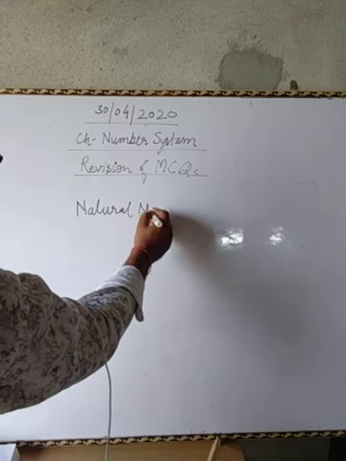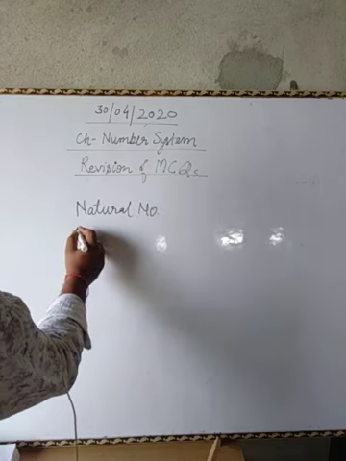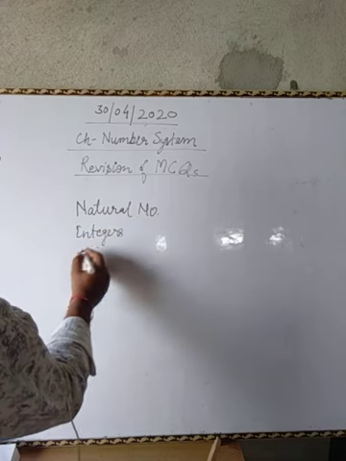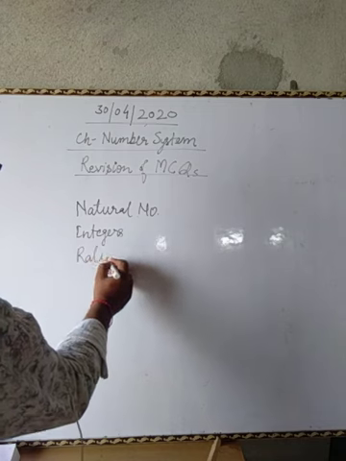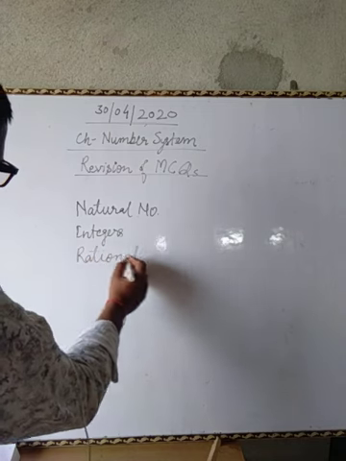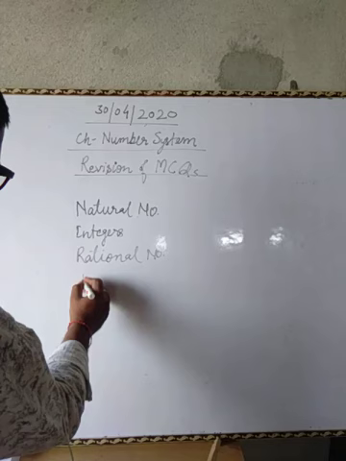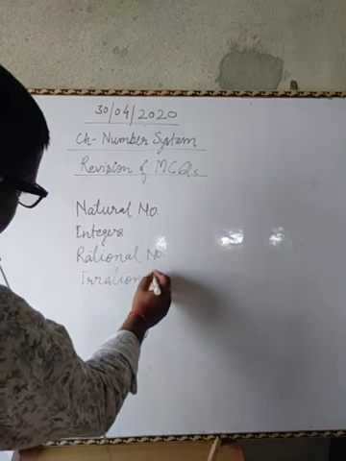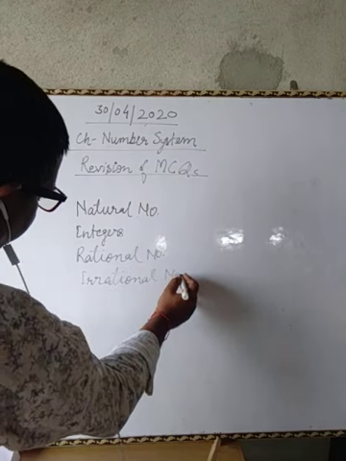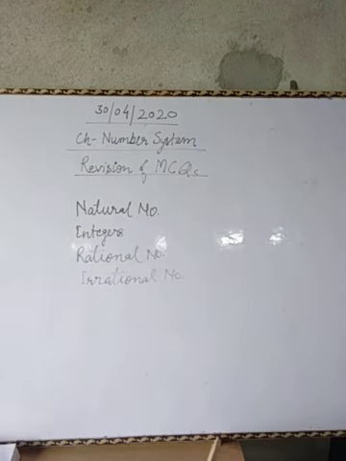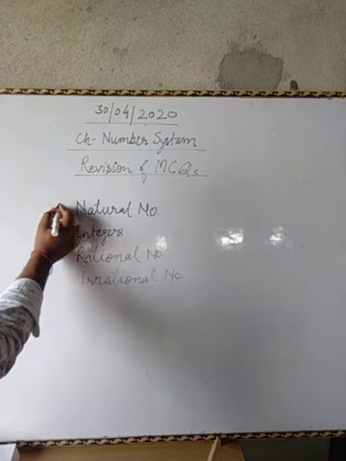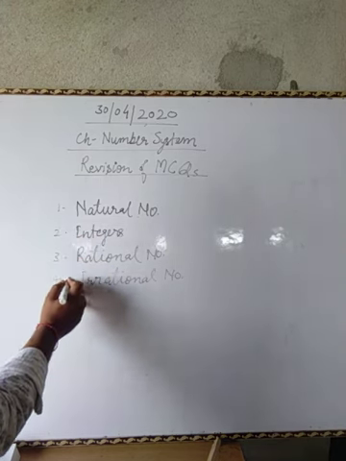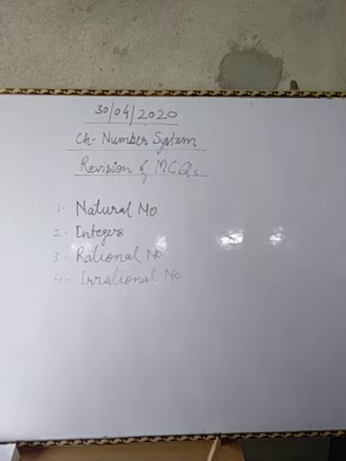Natural numbers, integers, rational, irrational, right? If you are familiar with such numbers, definitely you must have an idea about the definition of these numbers, correct? Definition of these numbers are: